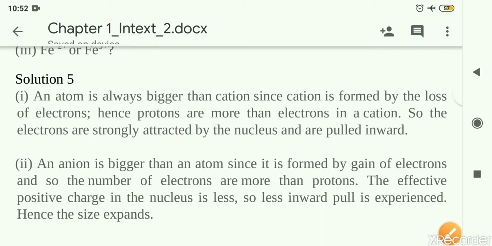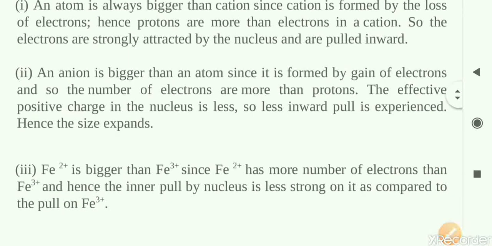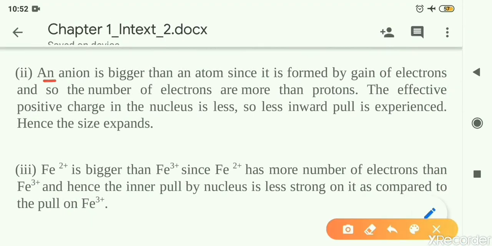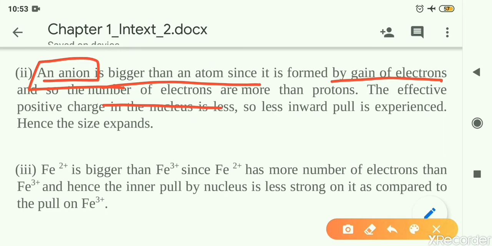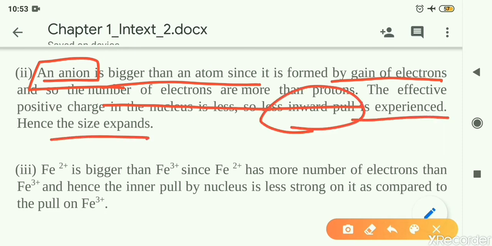Second part: an atom or an anion, which is bigger? In this case, the anion, being a negatively charged particle, will become bigger because it is formed by the gain of electrons. Gain means profit, it is accepting electrons. Because it is accepting electrons, the number of electrons becomes more than the protons, and there will be less inward pull from the nucleus, and the size of the anion will be bigger than that of the normal atom.